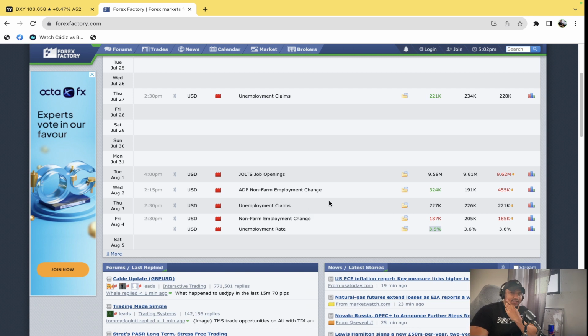This basically tells us how many new jobs were added. It tells us how many job openings there are each month, how many workers were hired, how many quit their job, how many were laid off, and how many experienced other separations, which include workers' deaths as well. So this data will tell us exactly what we can expect for the unemployment claims.